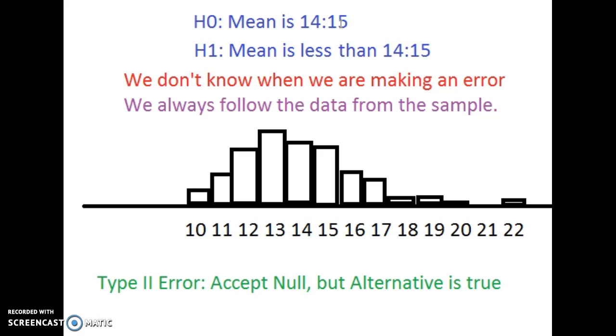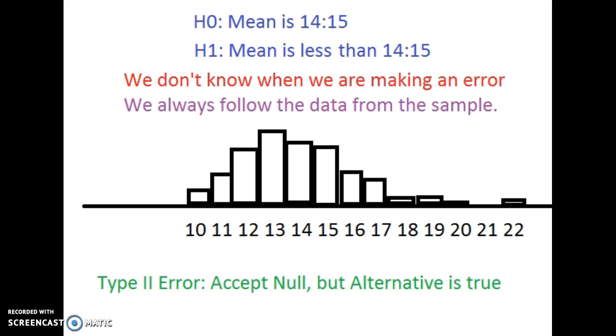But it was an unusual, rare sample. And in reality, the alternative is true, that the mean is actually less than 14 minutes and 15 seconds. The consequences of that, not as bad. It would just mean I get to work a little bit early because I'm trusting the null when in fact the alternative is true. So think that through.